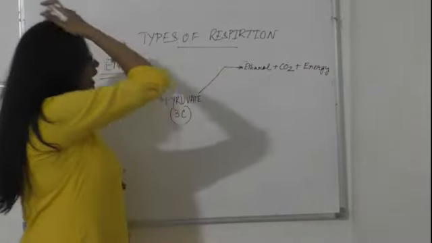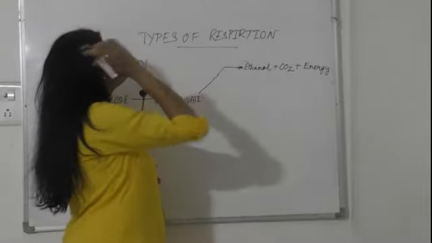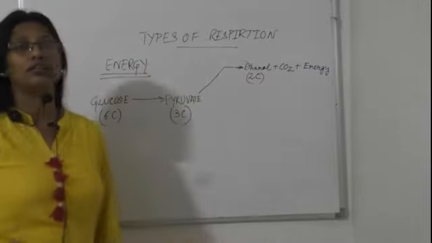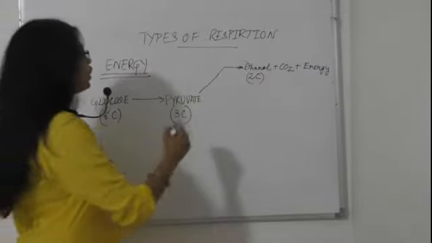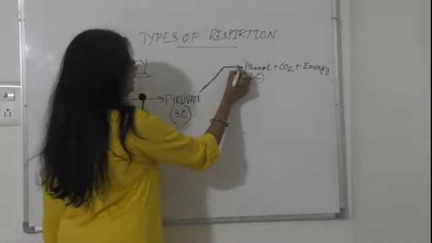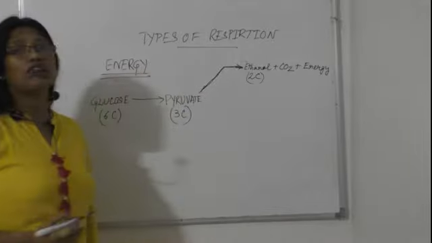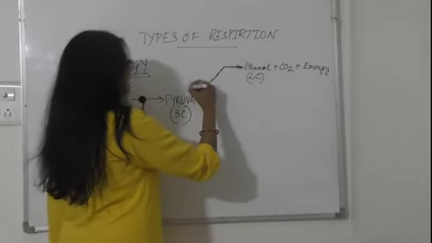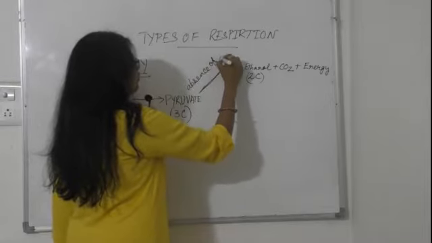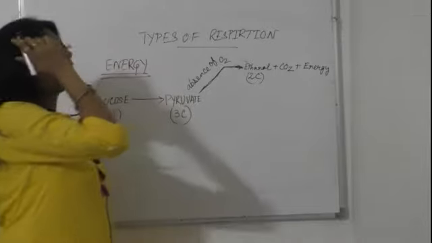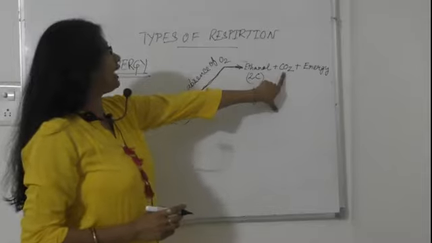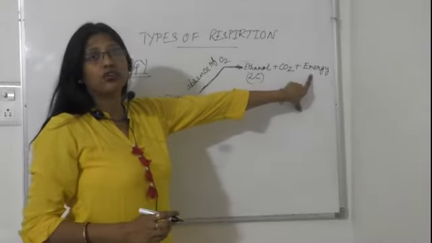Ethanol is a 2 carbon molecule. So this is done in the absence of oxygen. Here we should write absence of oxygen, and it gives the products ethanol, carbon dioxide and energy.